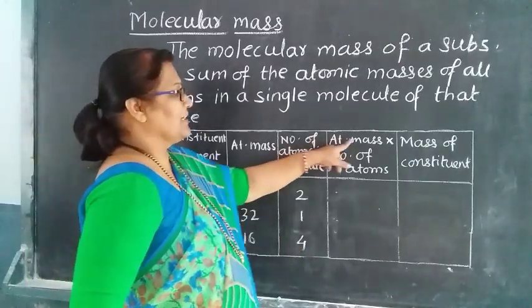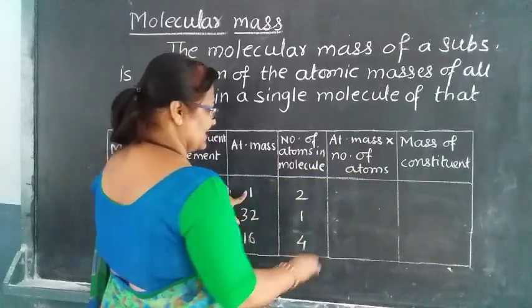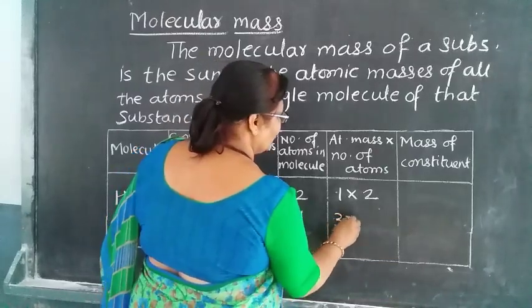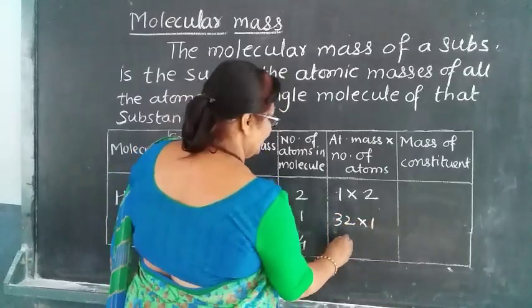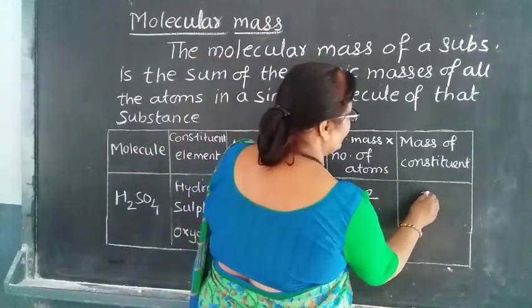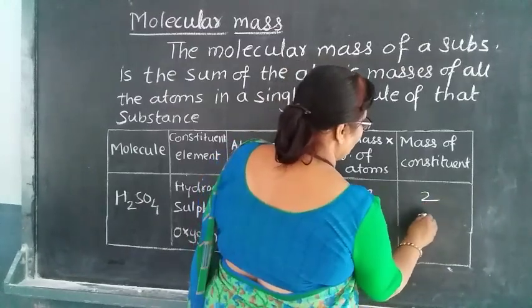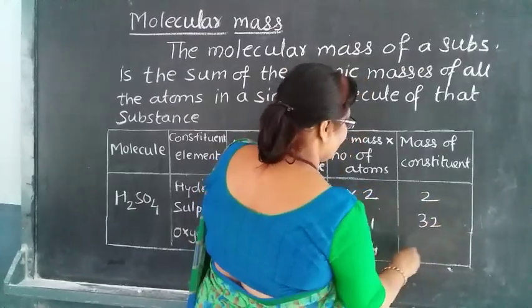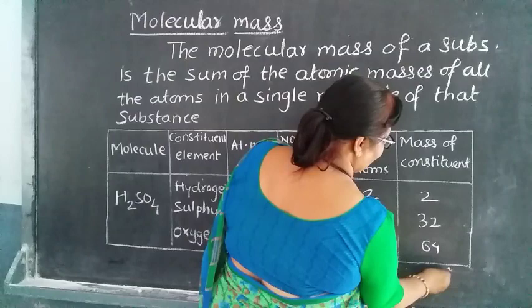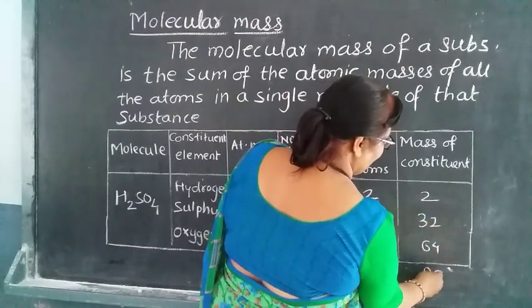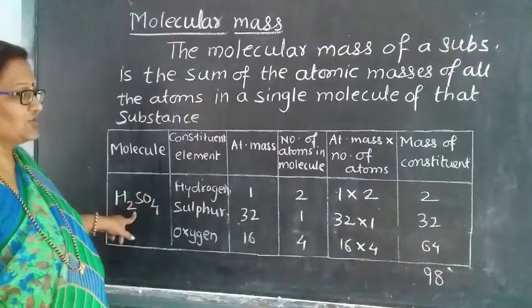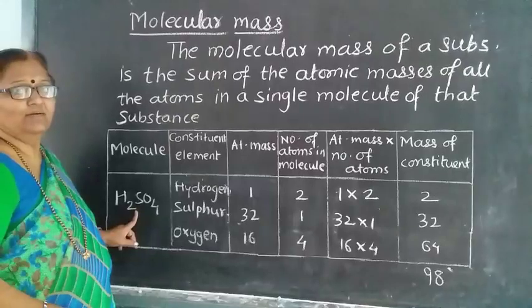You have to do atomic mass into number of atoms, that is 1 into 2, 32 into 1 and 16 into 4. So what does it come to? 32 into 1, 32. Then 64. So what does it come to? 4 plus 4, 8. 6 plus 3, 9. So 98 is the molecular mass of H2SO4. This way you can calculate the masses.